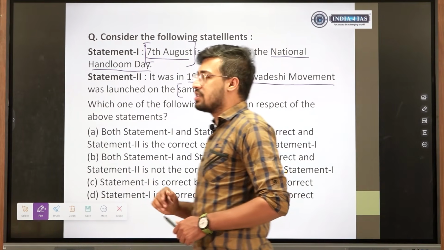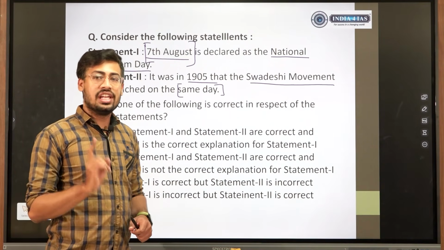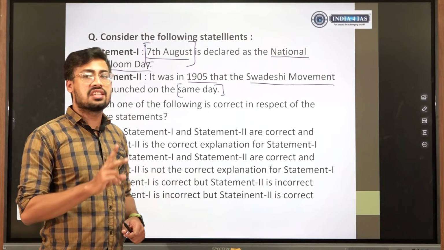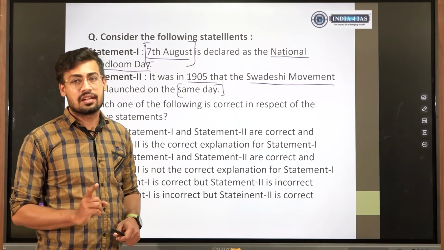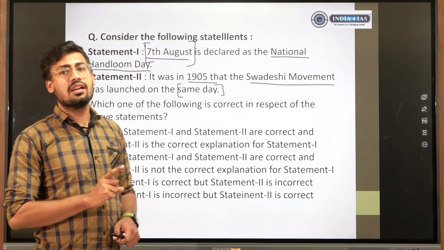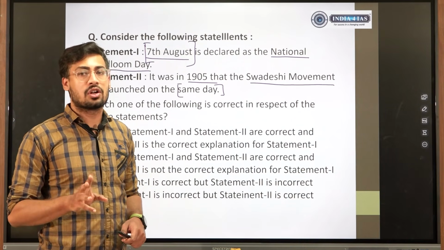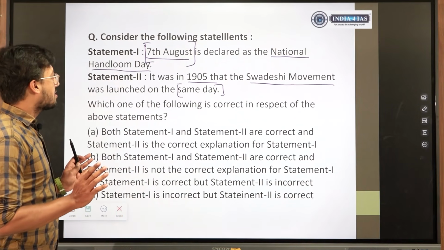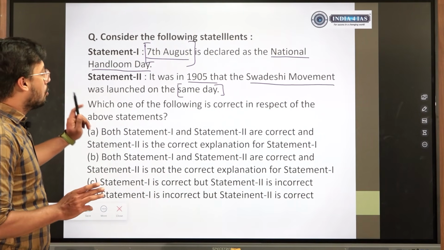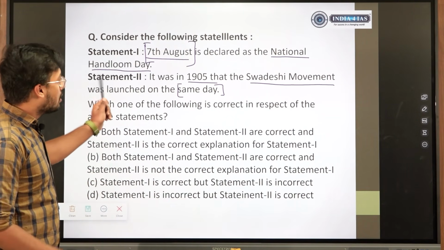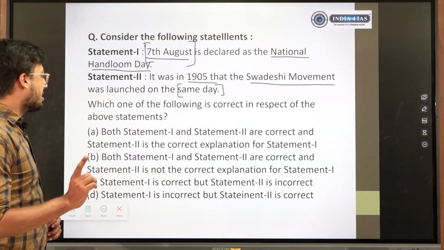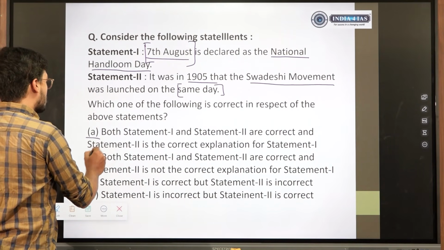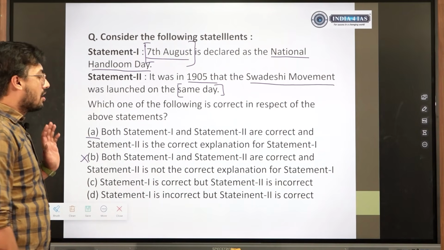Look at this. So many times I have told you, whenever statement 1 and statement 2 type of questions come, see if both are reinforcing each other. Both reinforcing each other means both should be correct or both should be wrong. It does make sense that 7th August is declared as National Handloom Day because on 7th August the Swadeshi movement was launched. It does make sense. This is one possibility. So the chances that B is correct are very, very low.